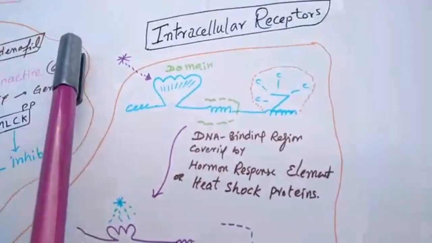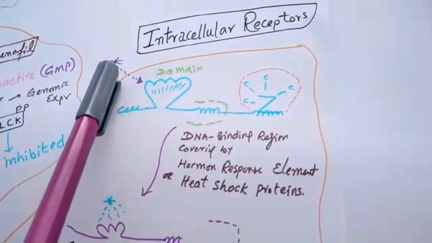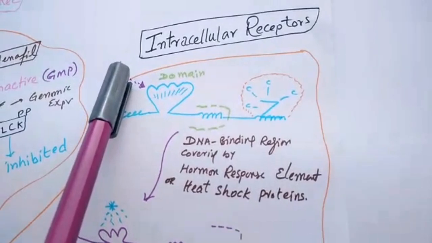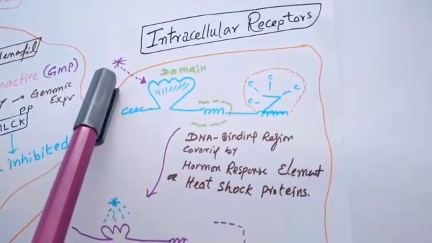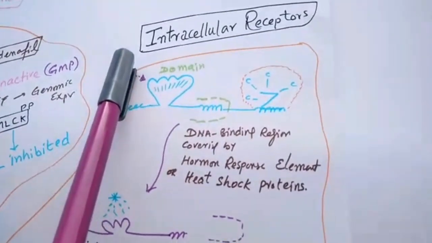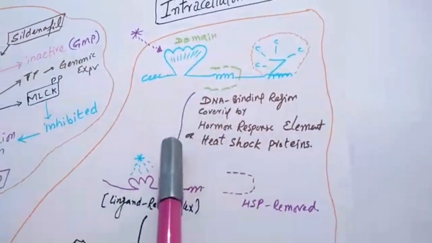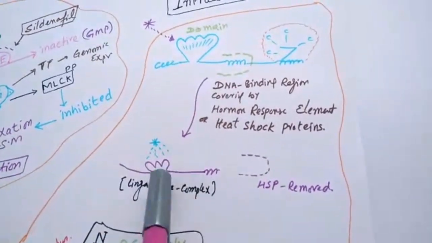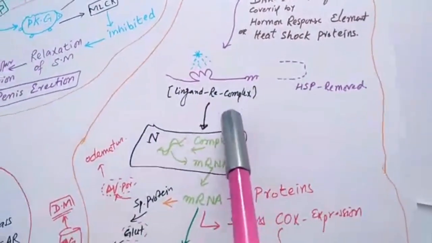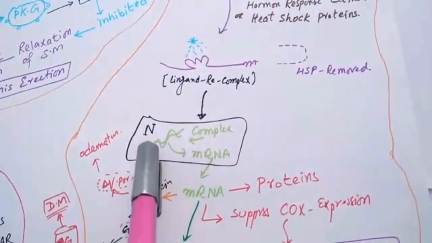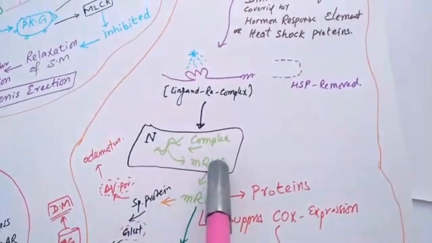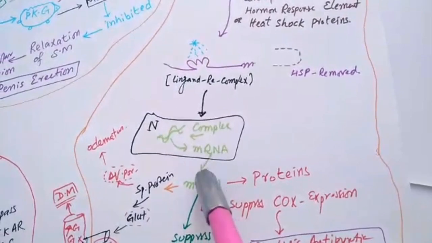So when a ligand, just like a steroid, for example steroid, T3, T4, vitamin D, binds here, let's suppose this is the steroid bond, it forms a steroid receptor complex. This steroid receptor complex internalizes into the nucleus, producing special mRNA, just like in previous lectures.